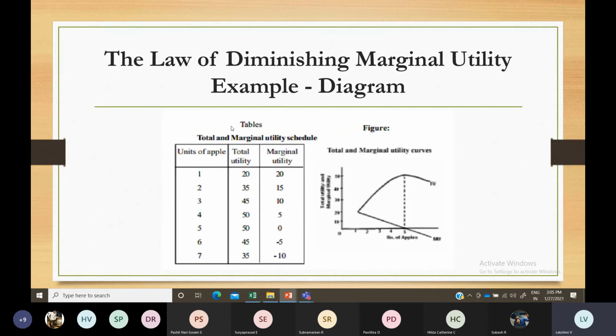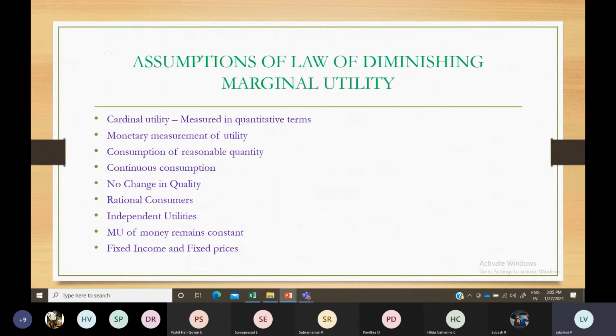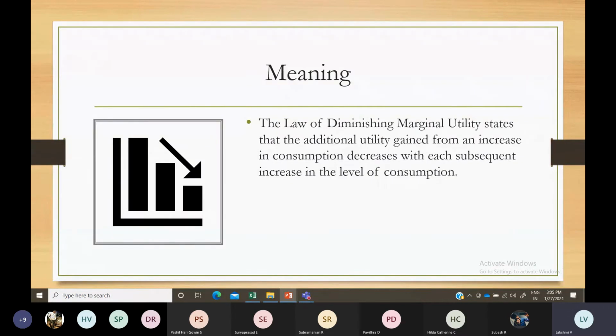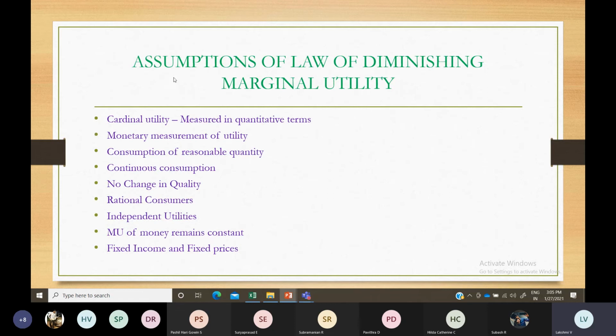Here you have certain assumptions. First you have to tell what is meant by the law of diminishing marginal utility: with each additional unit you consume of a product, your marginal utility decreases and your satisfaction level comes down. That is what is meant by the law, and the assumptions are given here.